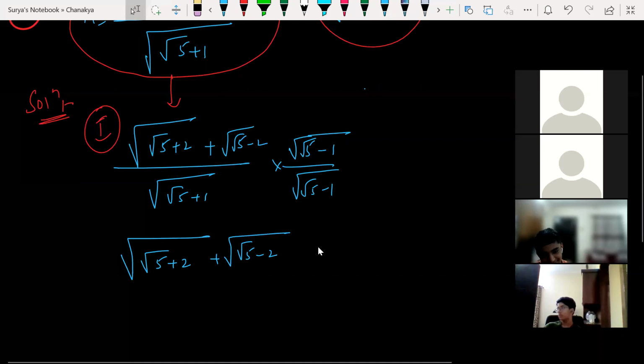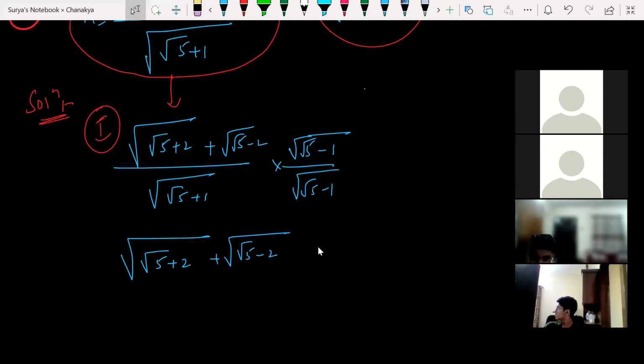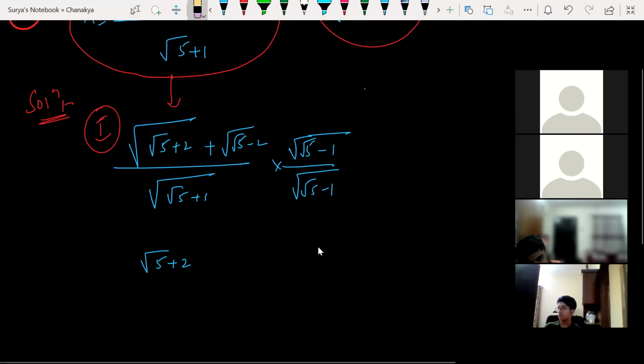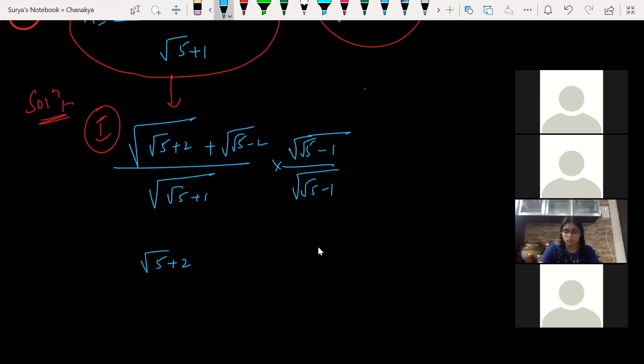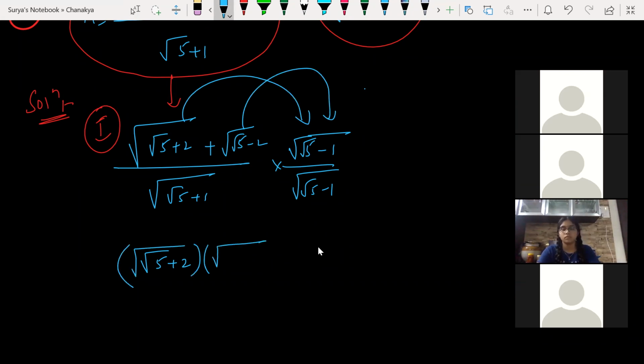Or else we will do one thing. We'll multiply here. This into this into this. This into root 5 minus 1, plus, one second, please don't talk in between, into root 5 minus 1.